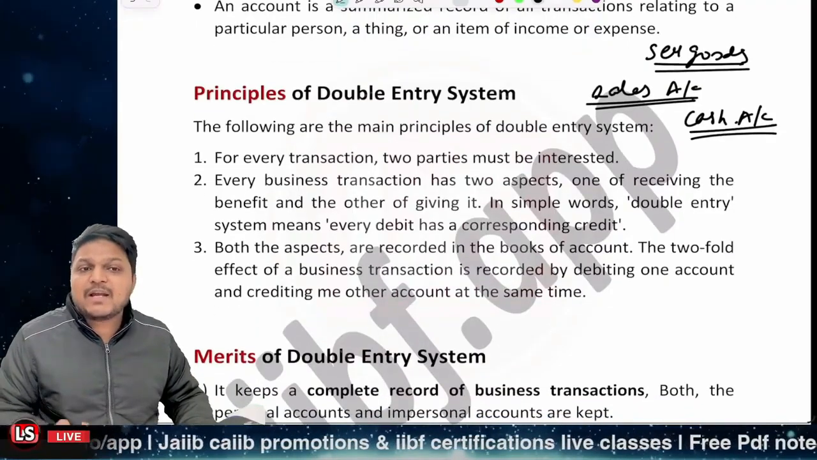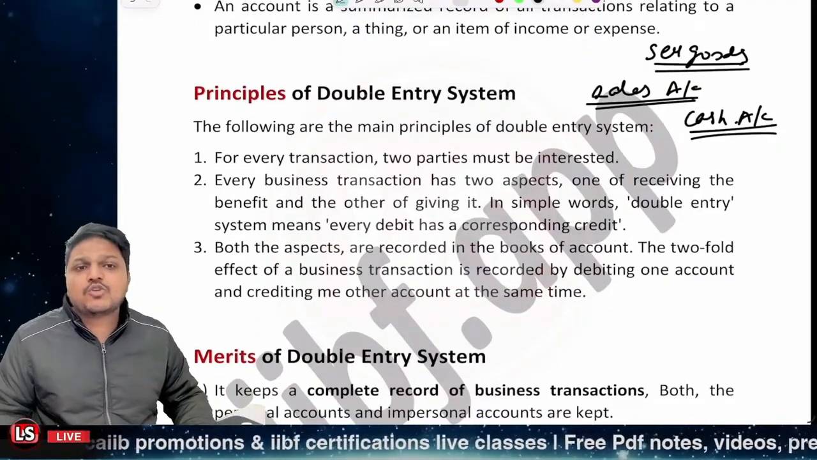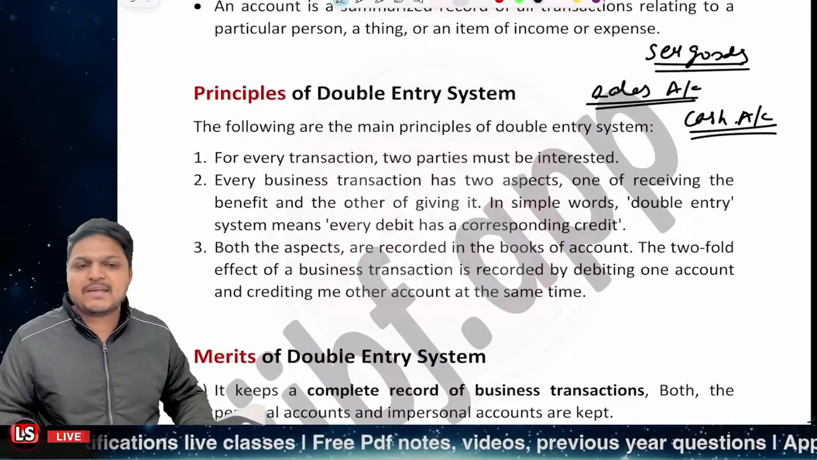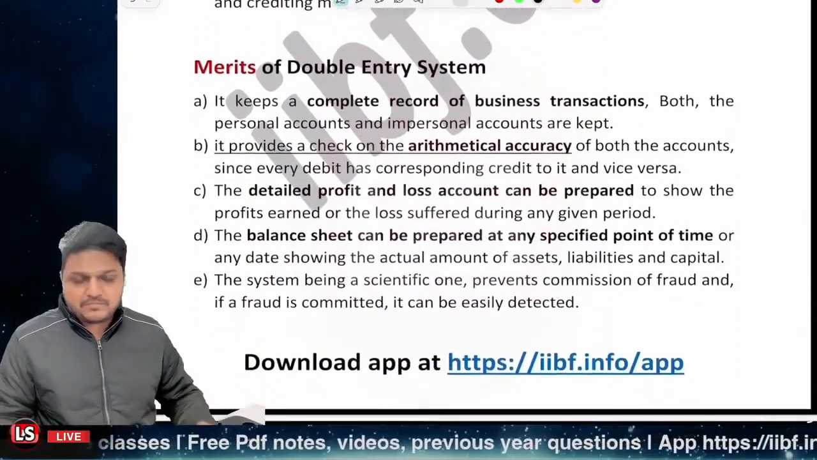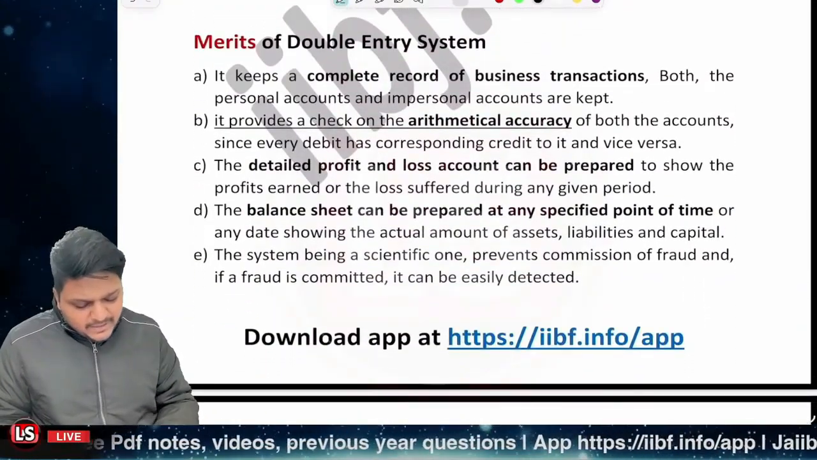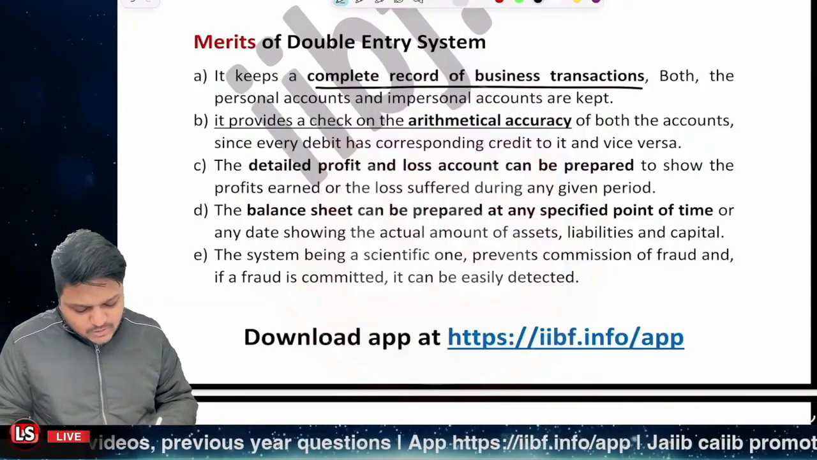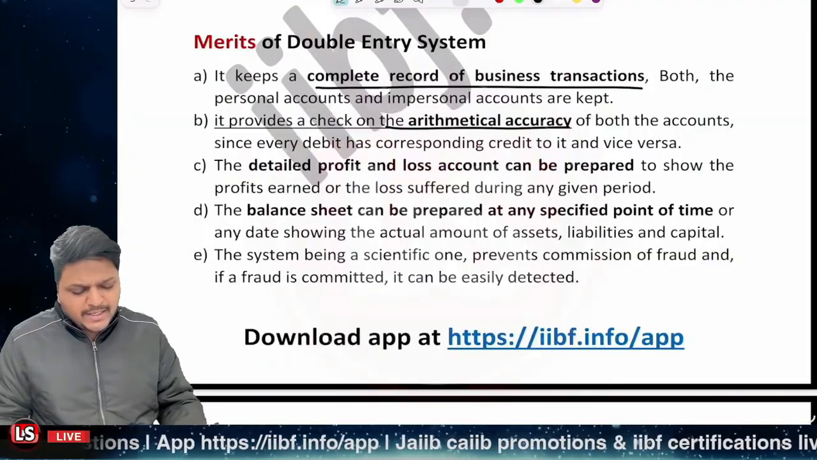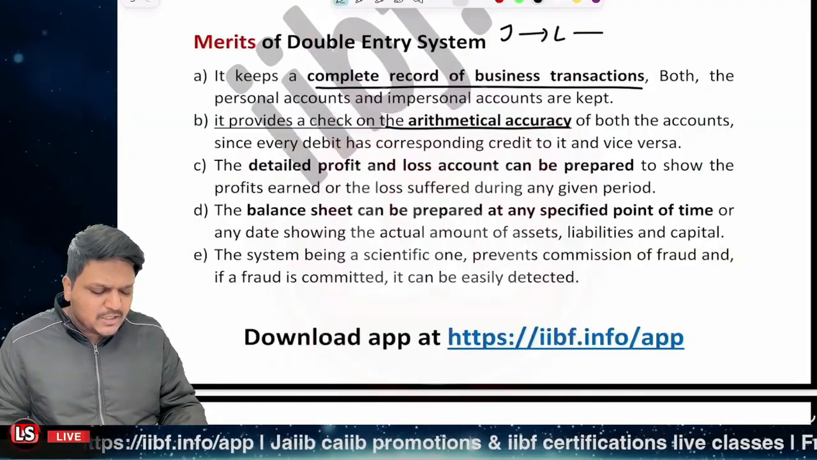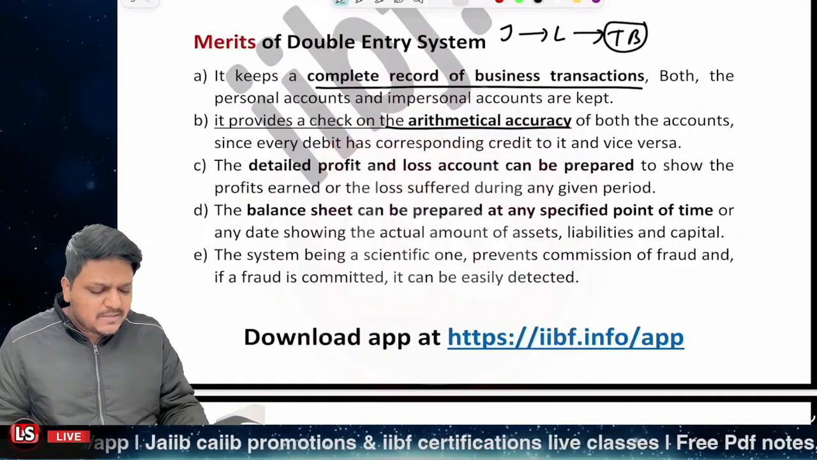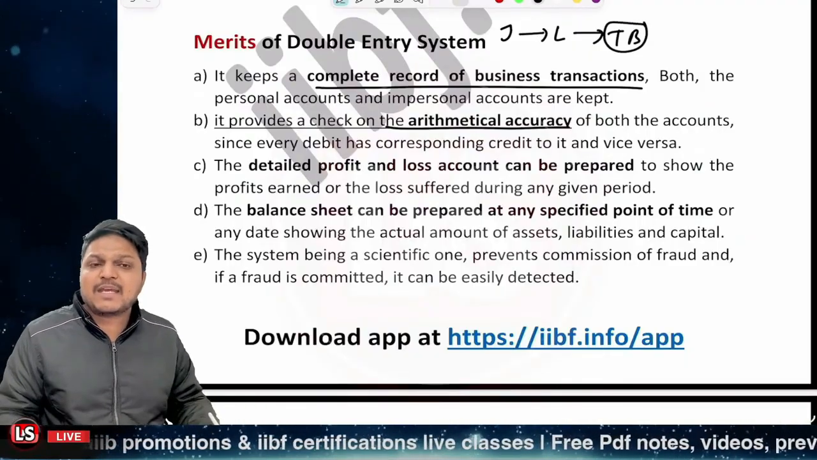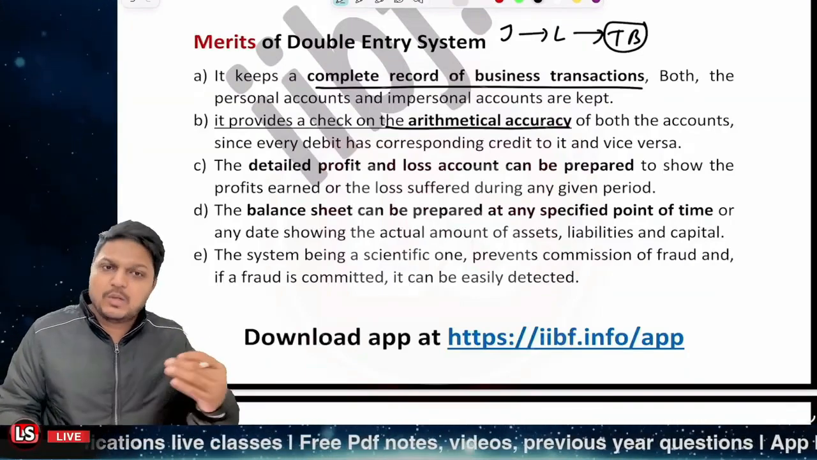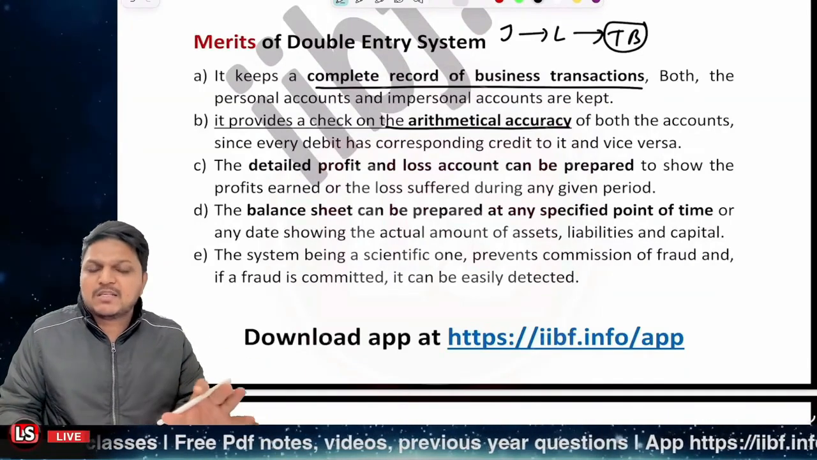And further, both the aspects are recorded in the books of account. A twofold effect is there, so you cannot miss the transaction. Even if one entry is done wrong or posted wrong, you can get to know by the second entry, by the second leg, right? So the double entry system is a complete record of the business transactions, and you can check the arithmetic accuracy. We go for the journals, then the ledger, then the trial balance is prepared. The trial balance is nothing but checking the arithmetic accuracy: the total of debits and the total of credits must be equal, right? If it is matching, the trial balance is done.